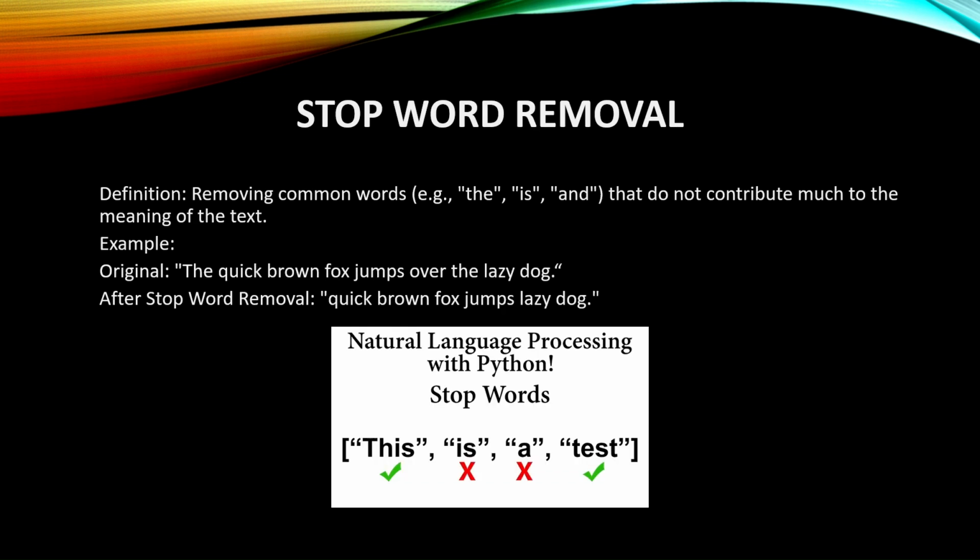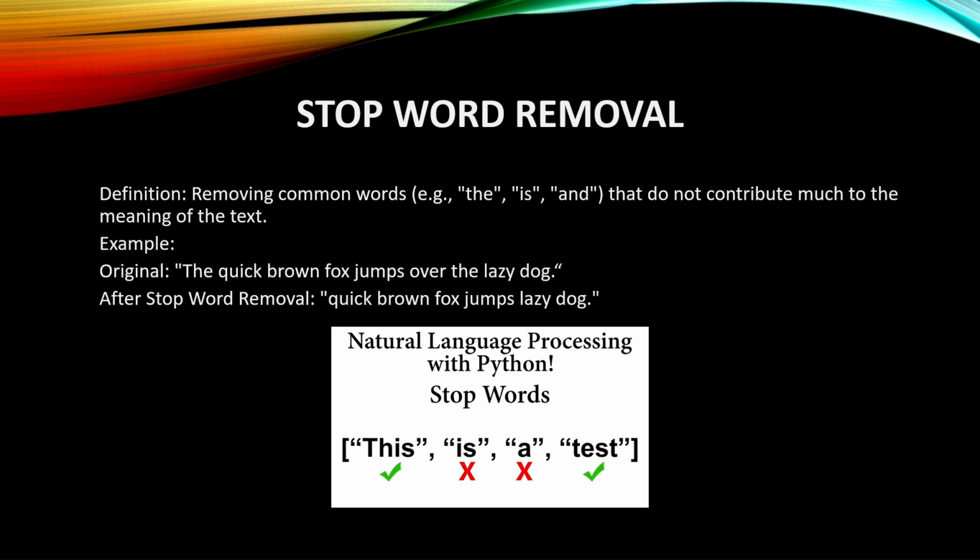Stop word removal. Stop words are common words that do not contribute much to the meaning of the text, such as the, is, a, and, over. One example is, this is a test. In this sentence, if we remove is and a, it will be this test. Is and a are stop words which do not contribute much to the meaning of the sentence.